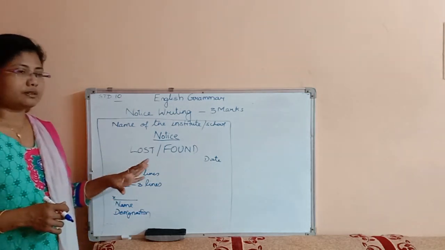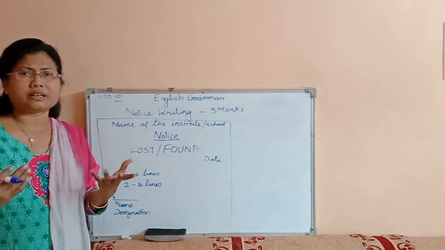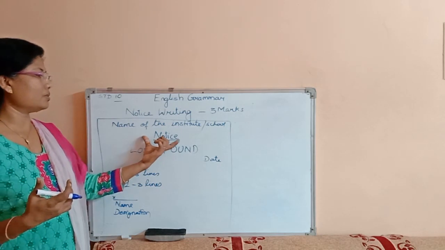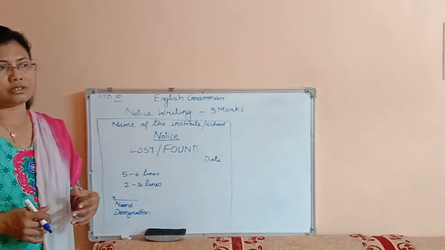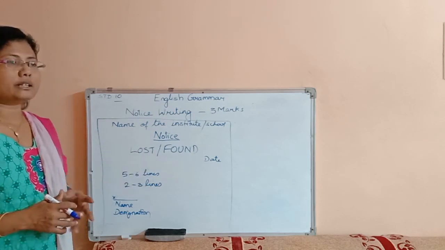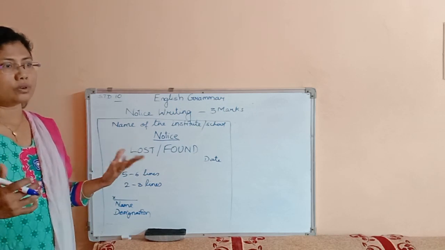In some cases, there are parents teachers meetings, uniform. If there is any change in the uniform, or any change in the fee structure, that is also given through a notice, where it is written as fee structure change, review of the uniform. Thirdly, it can be functions, annual functions, some programs in the school.